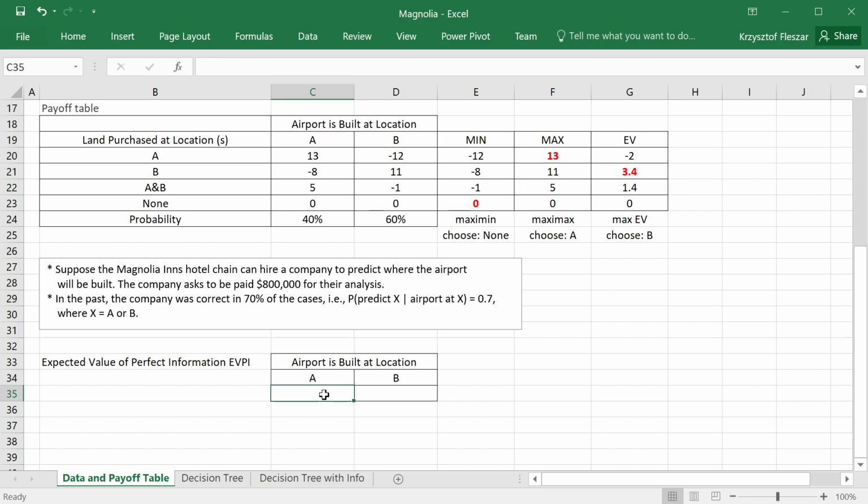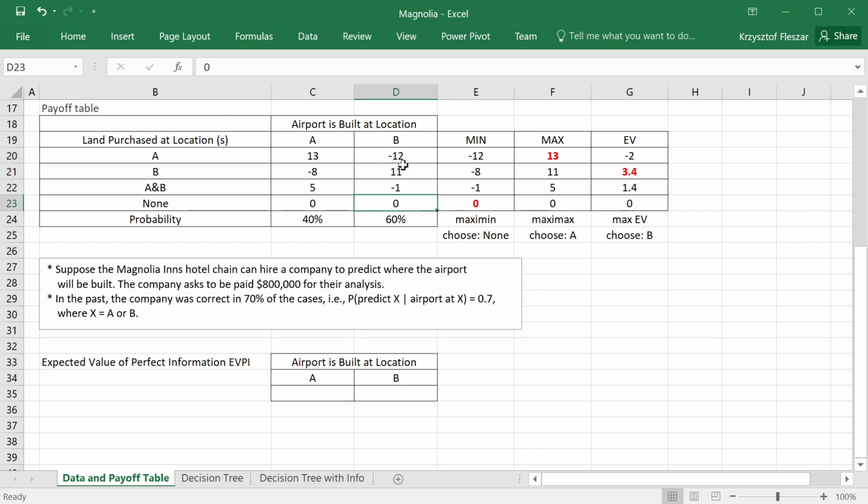If this is perfect information and it says location A is the one that will be chosen for the airport, we should certainly choose to buy land at location A, because that's what's going to give us the highest value. And if the perfect information says location B will be chosen, then we should certainly choose location B. This can be found by just maximizing the value from this column or from this column.